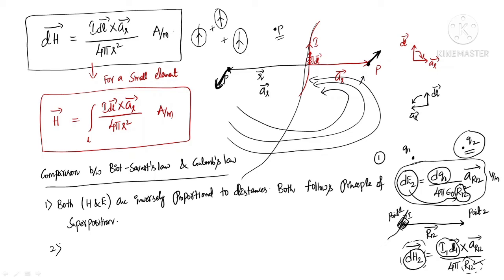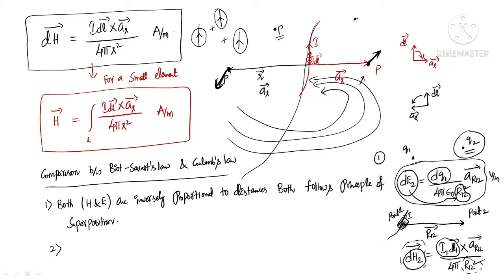Moving to the second one, if you see the difference in electrostatics, always the force acts along the line joining the two charges. Is it right or not?